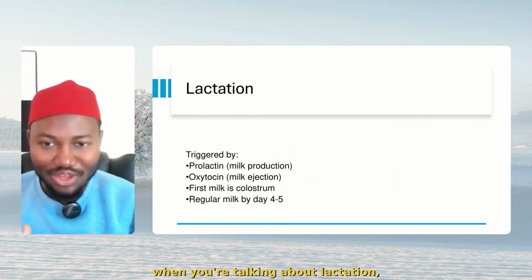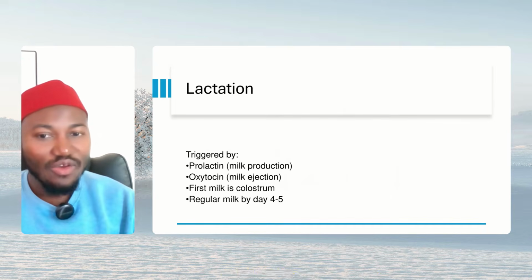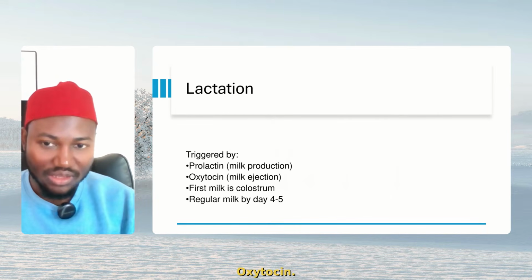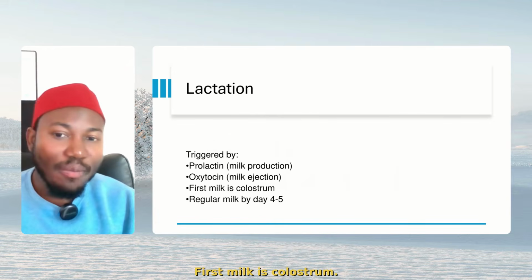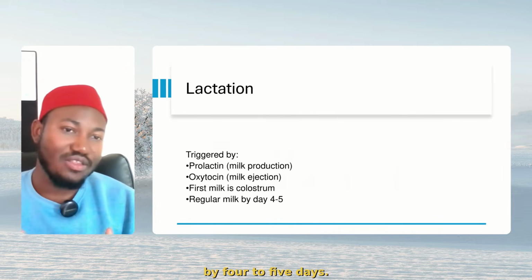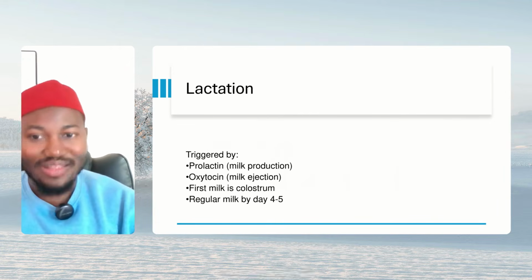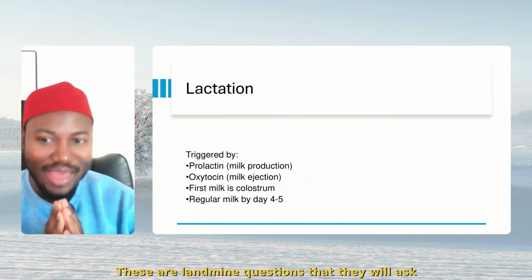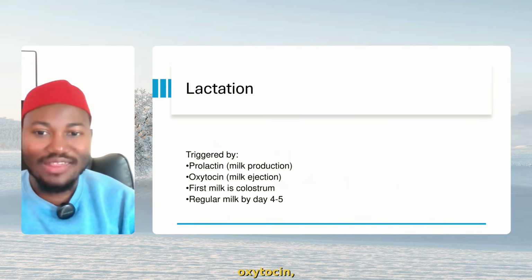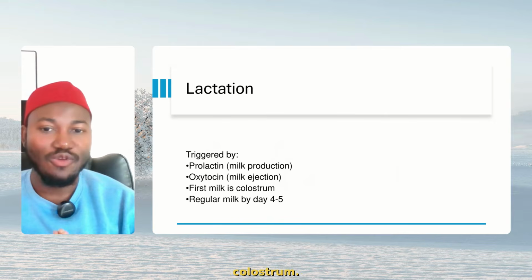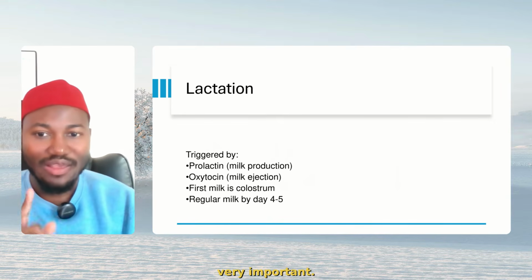Now, when you're talking about lactation, what triggers lactation? Prolactin. What ejects it? Oxytocin. First milk is colostrum, regular by 4 to 5 days. All right? Very, very important. These are landmine questions that they will ask you in your exam. Prolactin, oxytocin, colostrum. Very, very important.